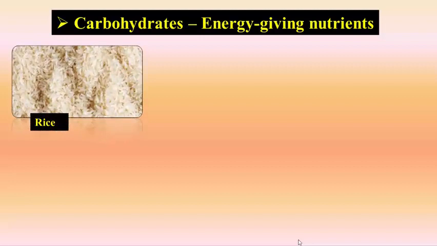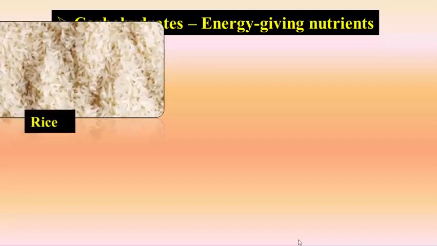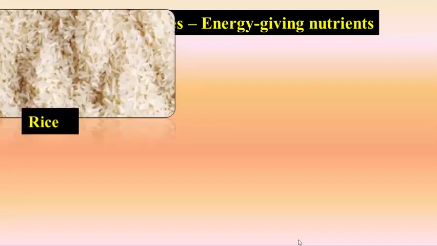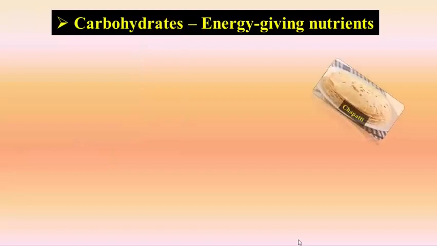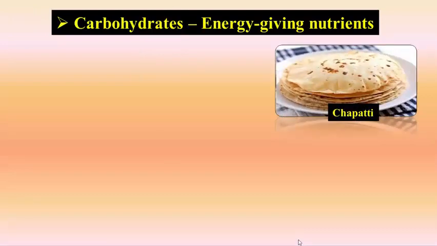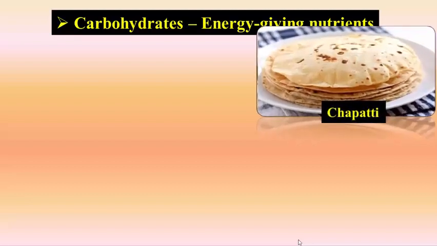These are the examples of carbohydrates. Rice. In daily life we eat rice. Next one, chapati. In our daily diet, we eat chapati also.